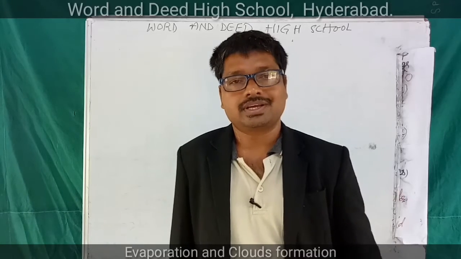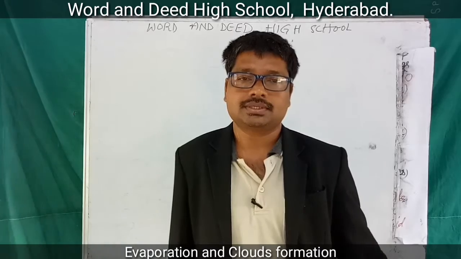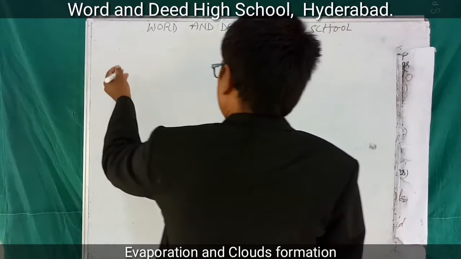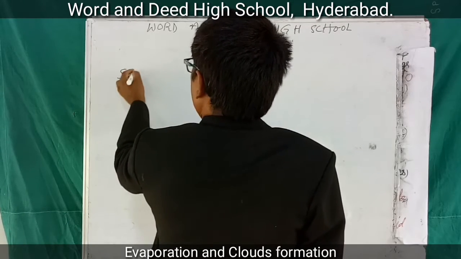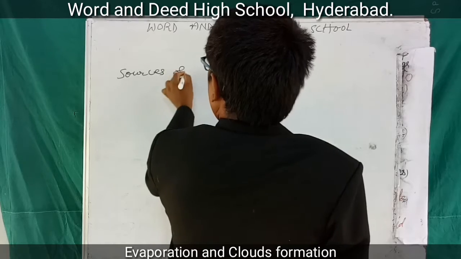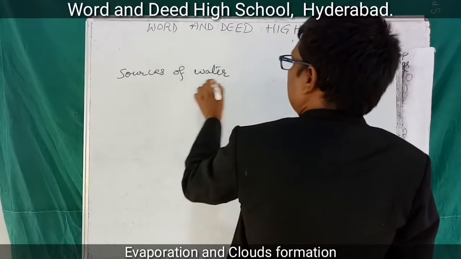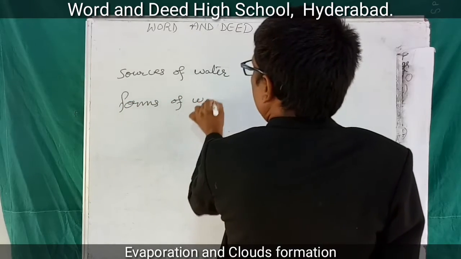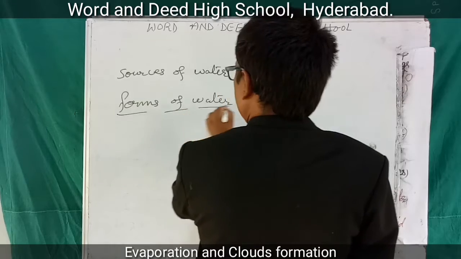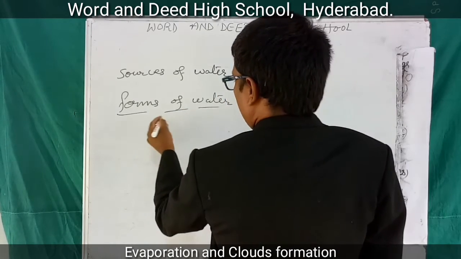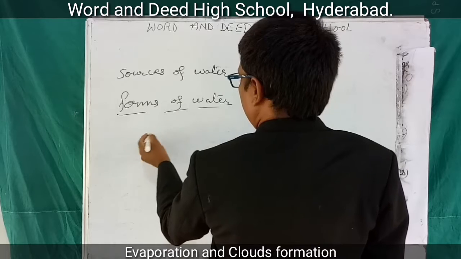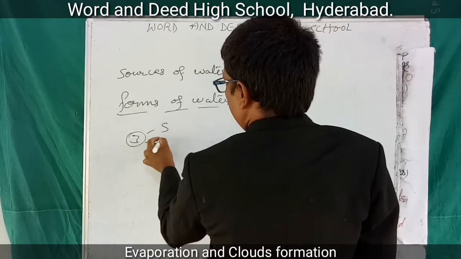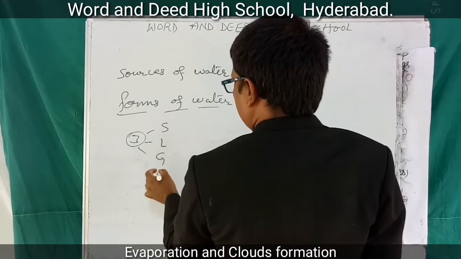Students, I want you to recollect the points that we talked about in the previous class. Let me write the points that we have talked about. We have talked about sources of water and forms of water. How many forms are available in water? Water is available in 3 forms: solid, liquid and gaseous.